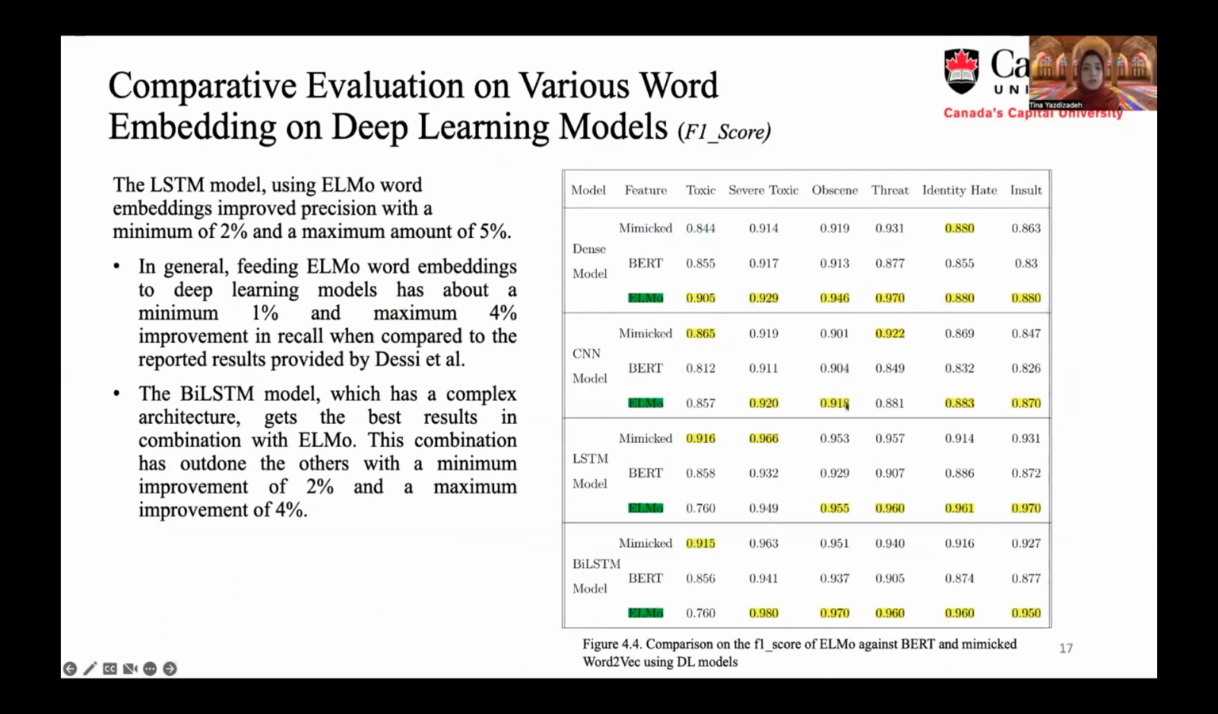This figure shows F1 score results from the deep learning perspective. Based on what is achieved in this experiment, the BiLSTM model, which has a complex architecture, gets the best results in combination with ELMo. This combination has outdone the others with a minimum improvement of 2% and maximum improvement of 4%. It is interesting to observe that the combination of ELMo with the dense model has the best results against BERT and mimic word2vec in all 6 data sets. Again, ELMo does not provide good results for the toxic data.